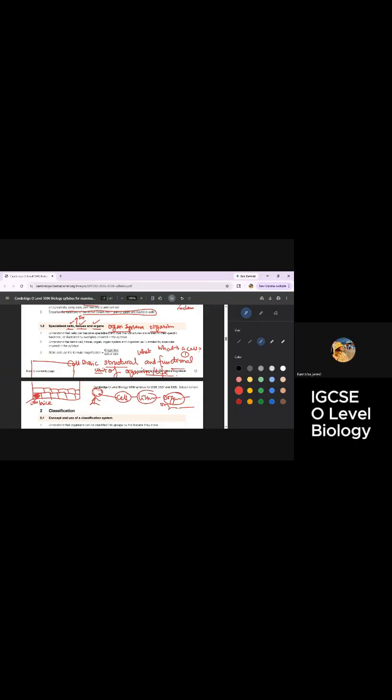I know the unit, I know my topic, I know the theory, but I was missing out on the definitions. In biology, the most important things we need to work on are the definitions and the concepts. Once you have good concepts and you have memorized the actual definitions, it will be very easy for you to score an A star in examinations.